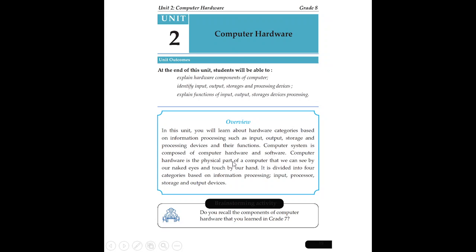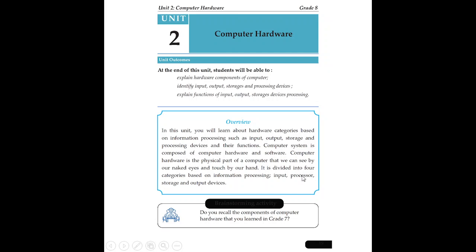Computer hardware is the physical part of a computer that you can see with our naked eyes and touch with our hands. When you think about computer hardware, it is the physical part of the computer.